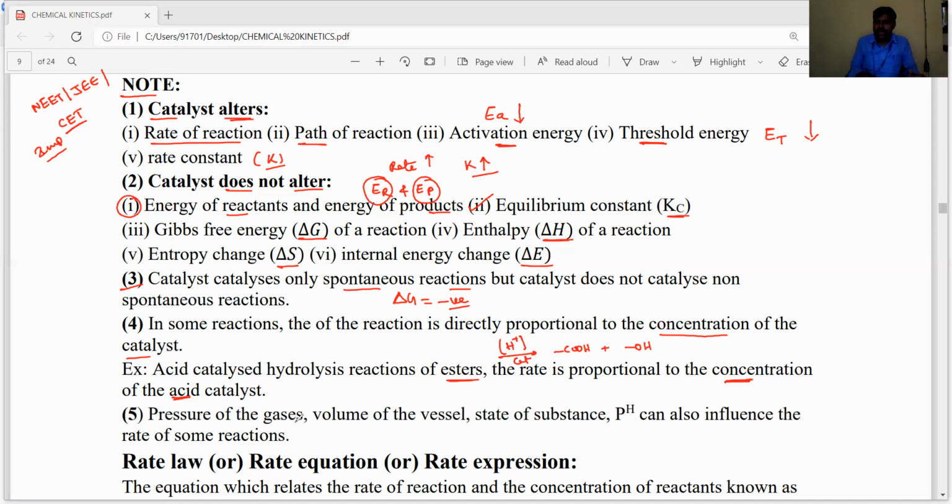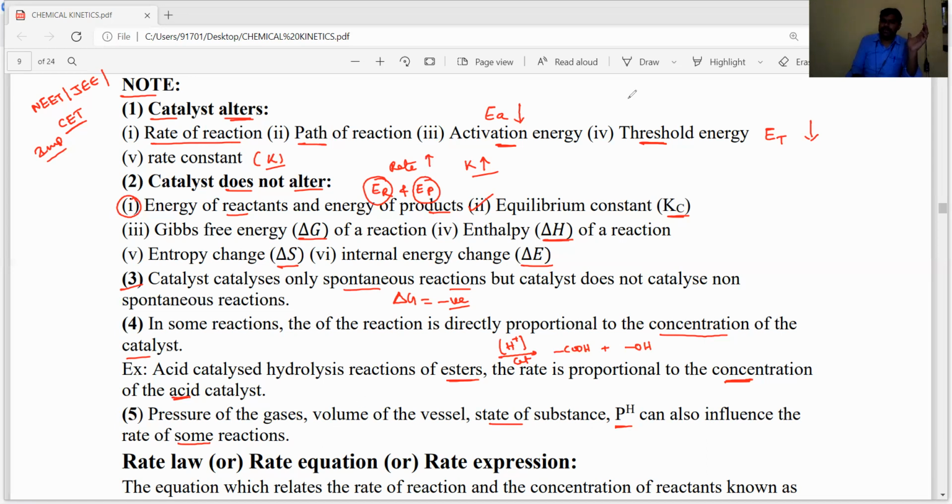The rate also depends on the pressure of the gas, because concentration is directly proportional to pressure and inversely proportional to volume. So the pressure of the gas, the volume of the vessel, and the physical state of the substance, whether they are in gaseous, liquid or solid state, as well as the pH of the solution or pH of the reactants, can also influence the rate of some reactions. Okay, these are the main important points, especially for NEET and JEE examination.